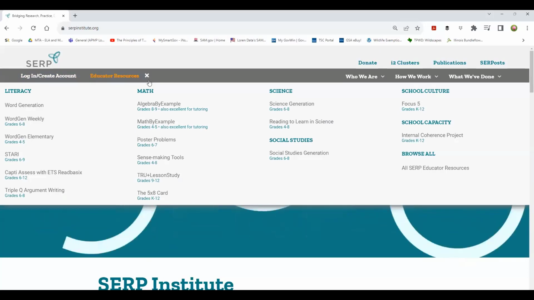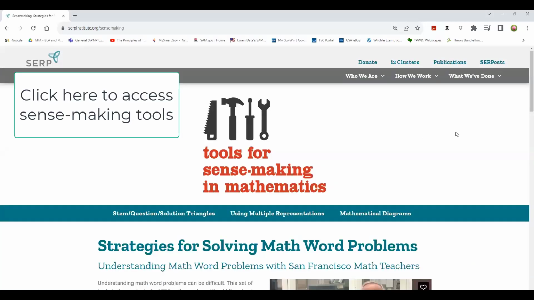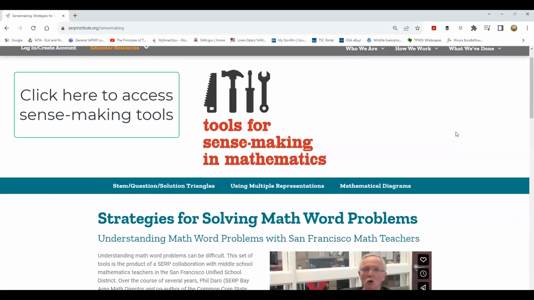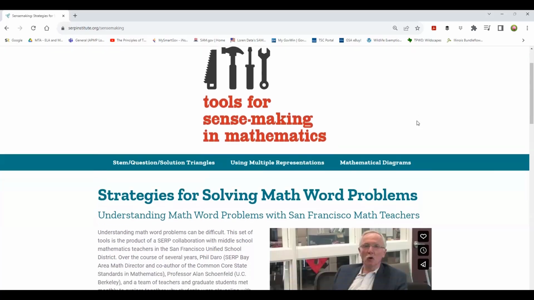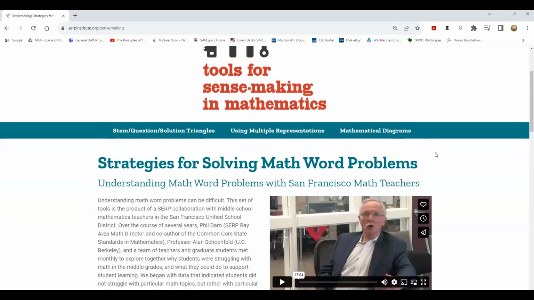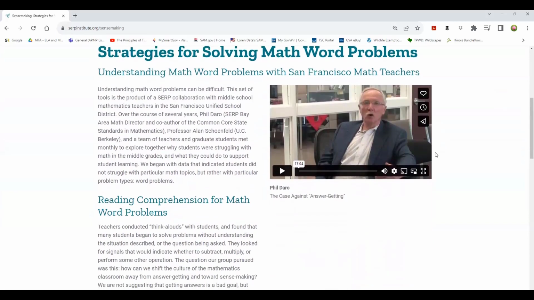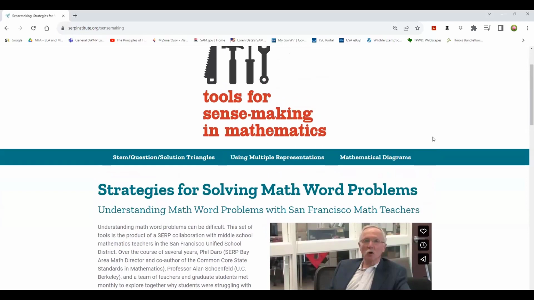So first up, let's take a look at sense-making tools. These are tools for solving math word problems. Do your math students have any problems with word problems? Are there any challenges? Of course, our students have problems. And so these sense-making tools, I think, are really important, and they're quite easy to incorporate into our classroom. I'm going to leave it to you on your own after today's webinar to get into the strategies, the understanding. There's so much research here. There's reading comprehension topic here, but I want to get right to the tools.